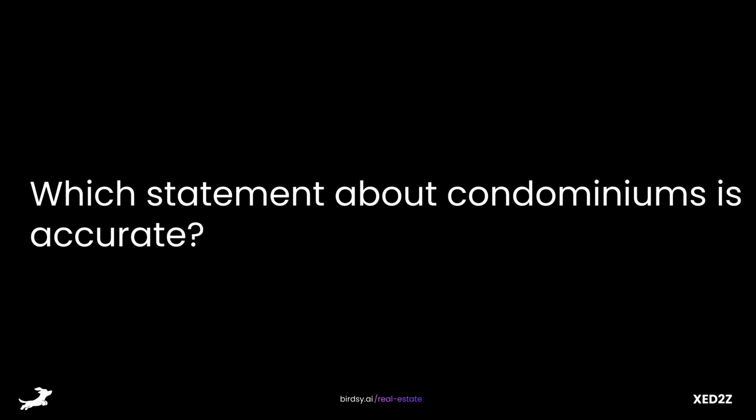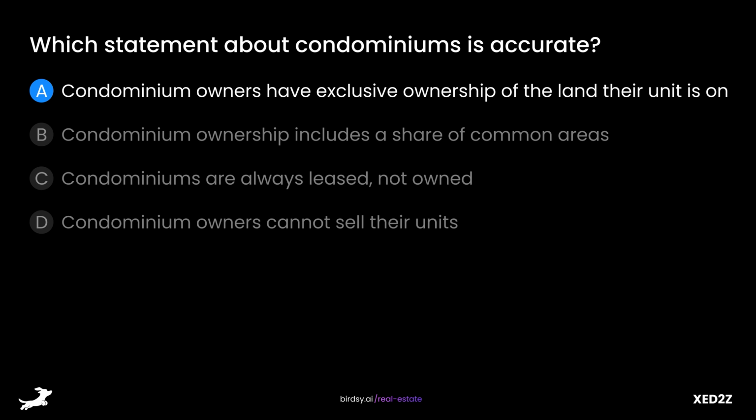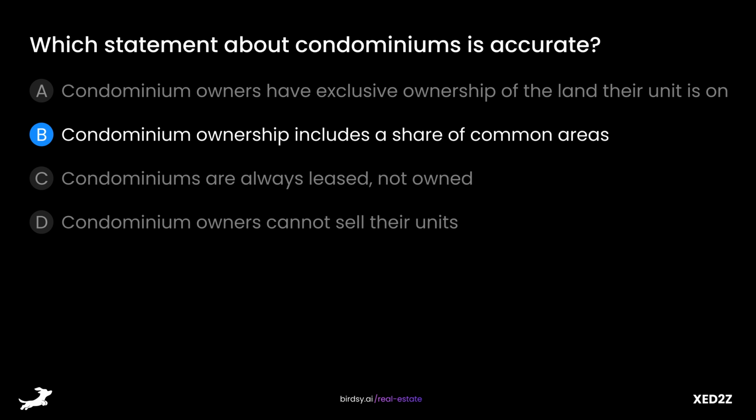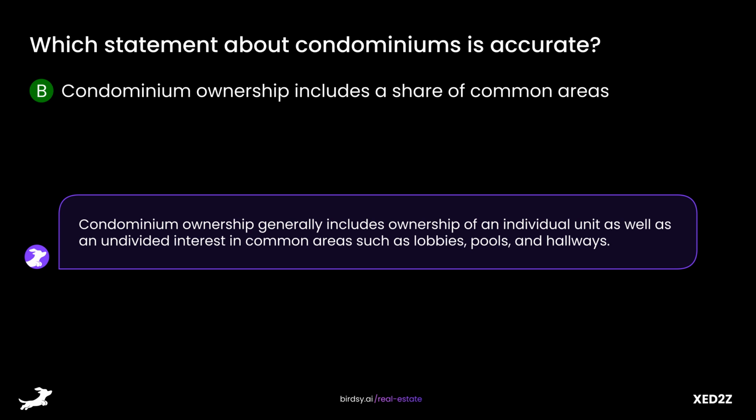Which statement about condominiums is accurate? Is it A, condominium owners have exclusive ownership of the land their unit is on, B, condominium ownership includes a share of common areas, C, condominiums are always leased, not owned, or D, condominium owners cannot sell their units? The answer is B. Condominium ownership includes a share of common areas. Condominium ownership generally includes ownership of an individual unit, as well as an undivided interest in common areas such as lobbies, pools, and hallways.